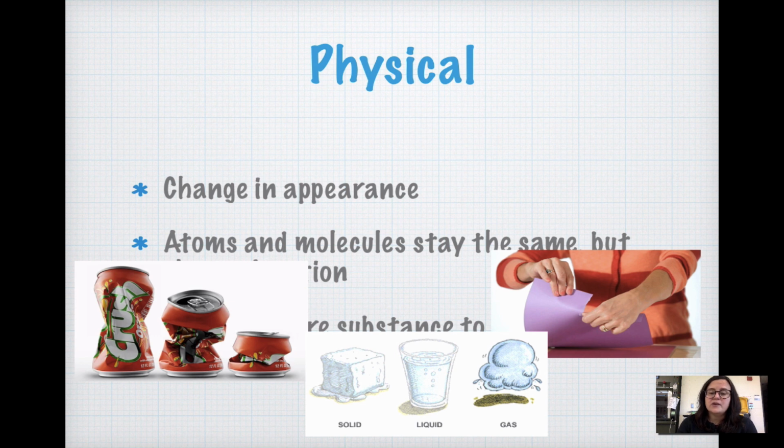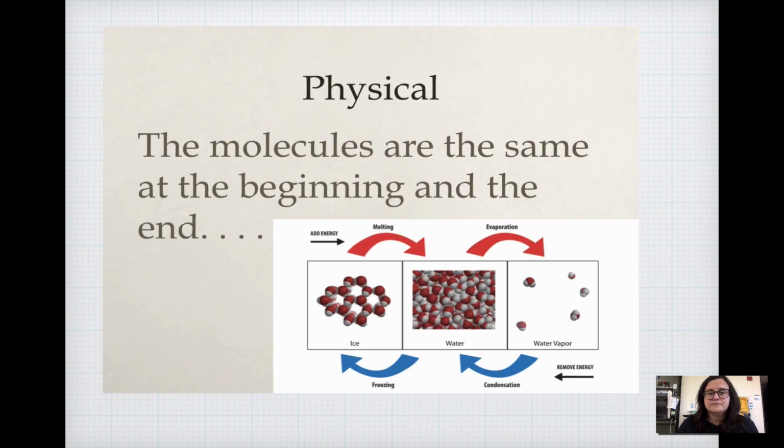So if we think about that ice cube, it's made of water. As it melts, it's still made of water, even when it's liquid. And then if we heat it up even more and turn it into water vapor, it's still made of the same kinds of atoms or the same kinds of molecules, water molecules. They're just in a different location, in a different appearance. They're spread out. So in a physical change, the molecules are the same at the beginning and the end.